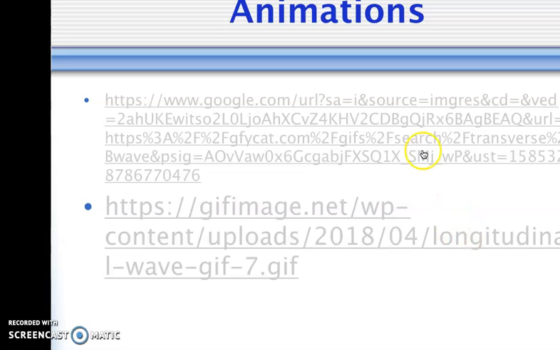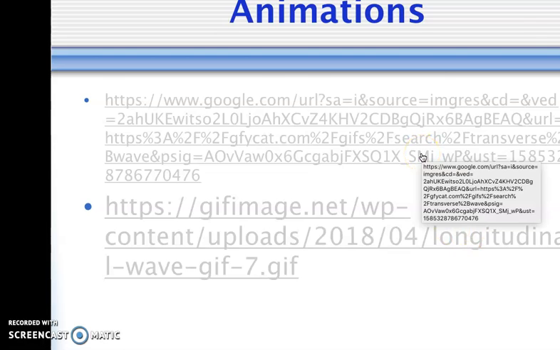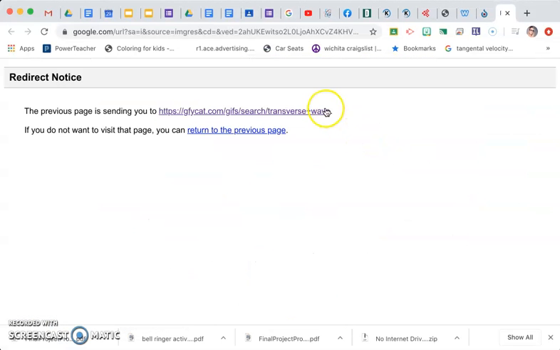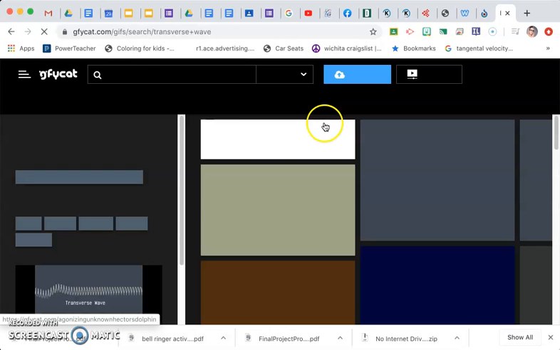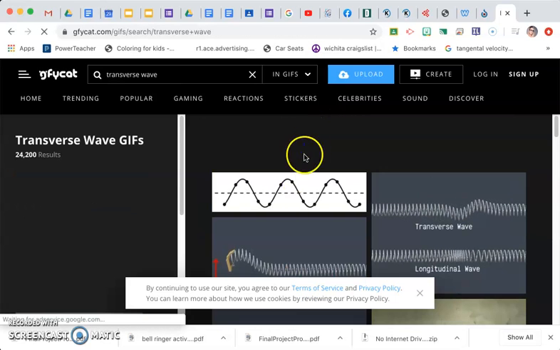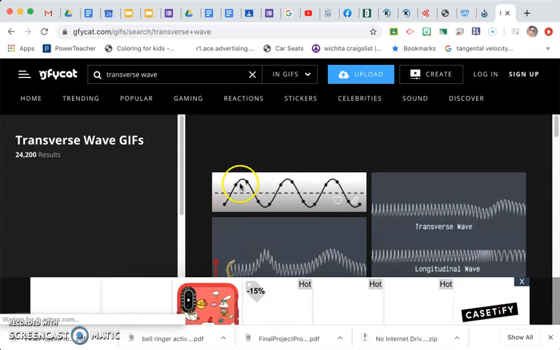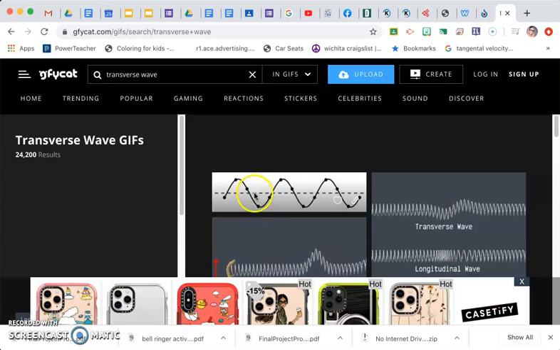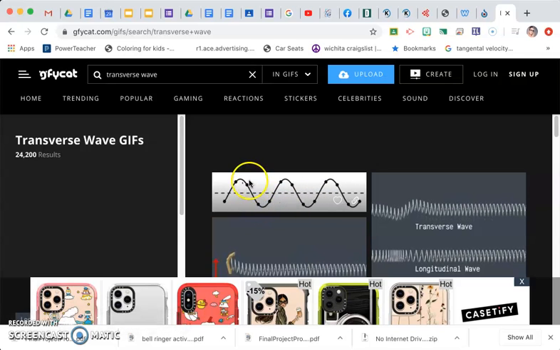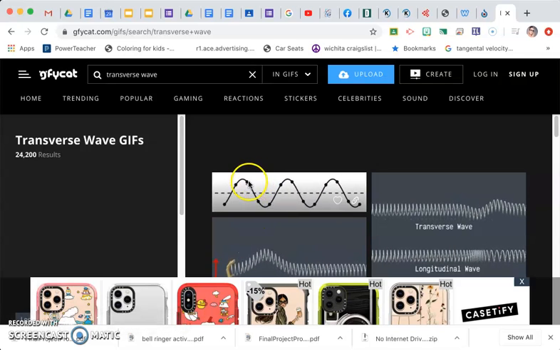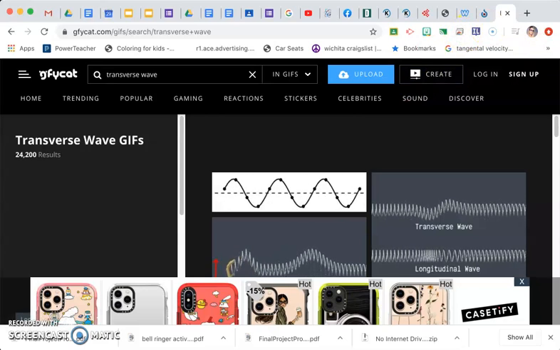And then here's some animations for transverse and longitudinal waves. Here we have a transverse wave, and you can see that the particles are simply just moving up and down, whereas the wave is moving from left to right.